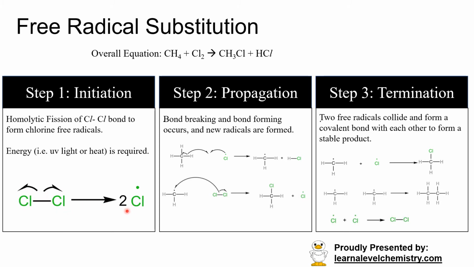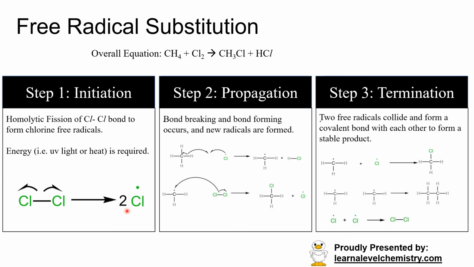and you'll form a chlorine free radical. A free radical is basically an atom with an unpaired electron. So recall chlorine is in group 7. So in group 7, atoms have 7 valence electrons.